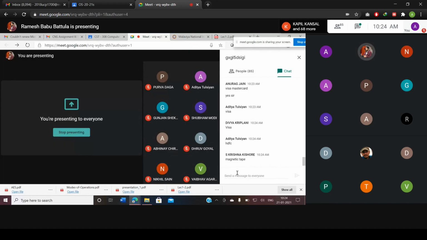Krishna Kishore said this is a magnetic tape. Yes, correct. What information is inside that magnetic tape? Your digital certificates are there. Whenever you swipe, that is encrypted with your private key. That means it is a digital signature, used to say you are a legitimate user, an authenticated user. We'll come back to that. So why I'm asking this question, all of you, please be careful.